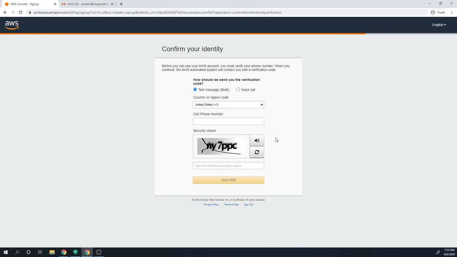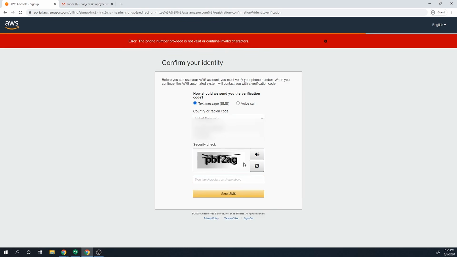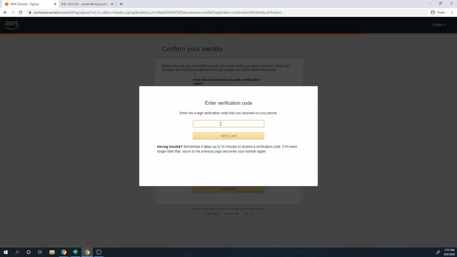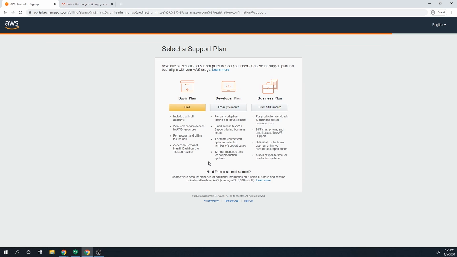So just wait for that text message to come in, and then you can just pass in whatever code they sent you. And we want to make sure that we select the free plan so we're not charged.